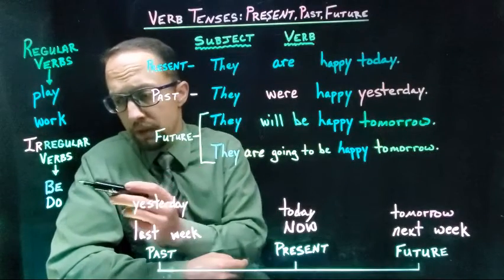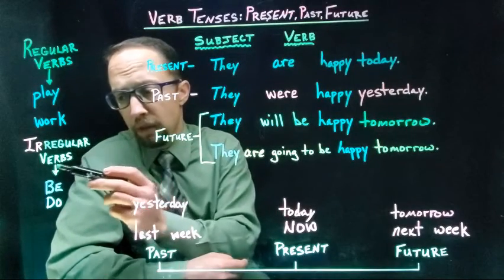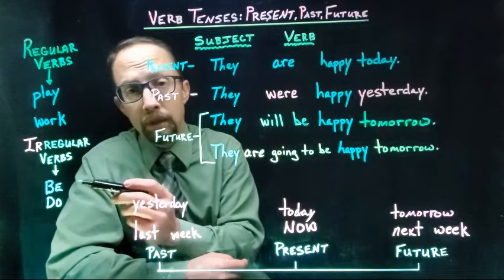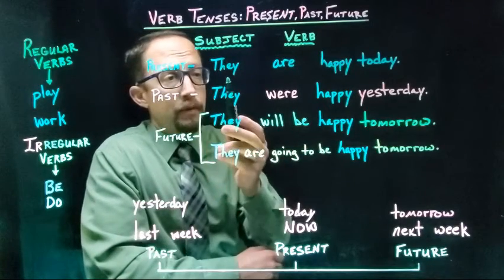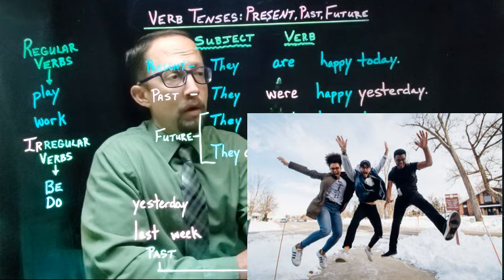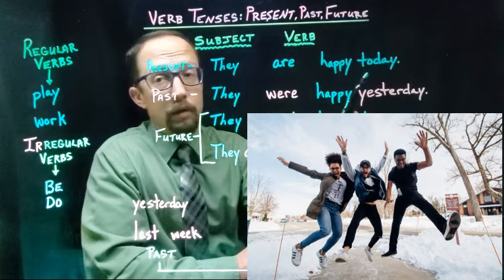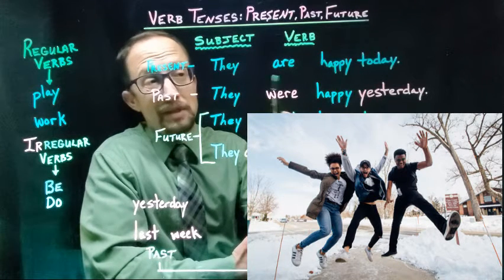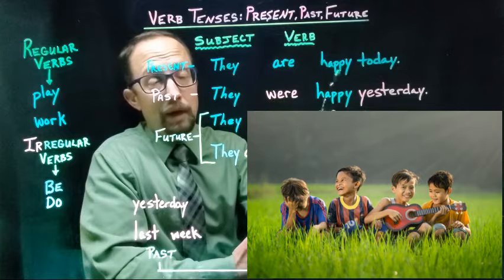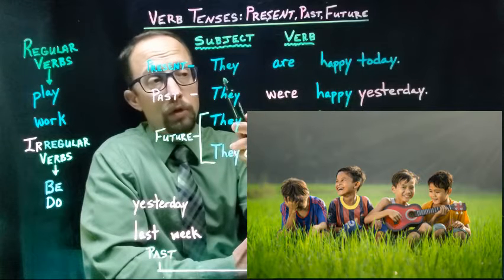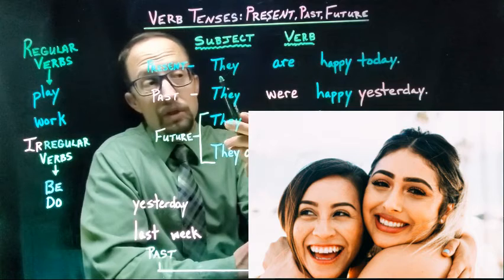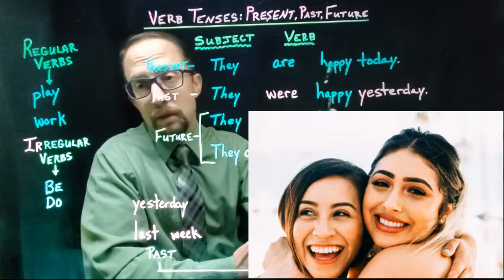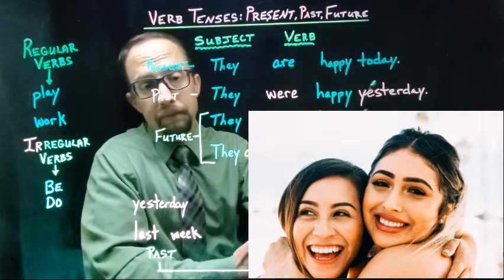Now, let's look at the irregular verb be. Present tense, they are happy today. Remember, you can say, I am happy today, or you are happy today, or she is happy today.